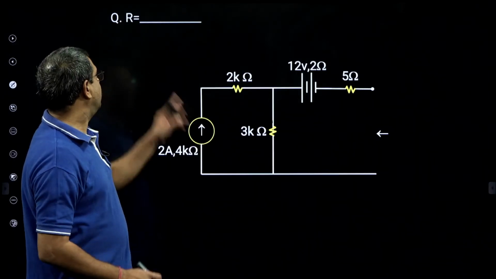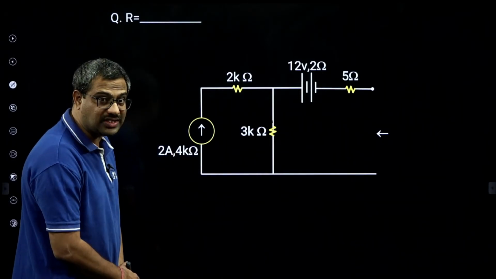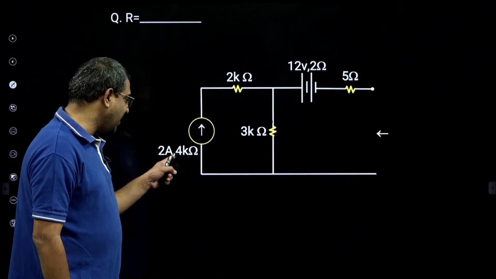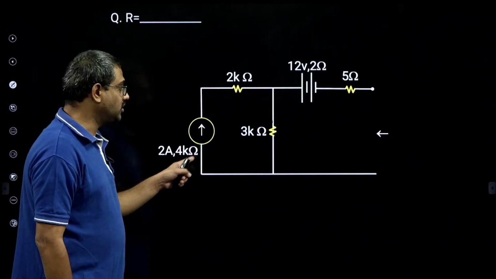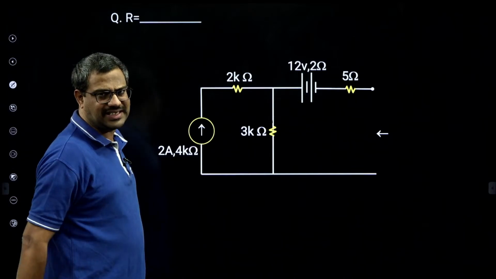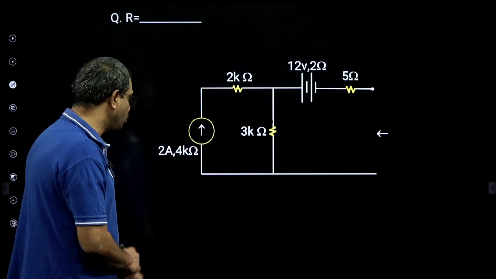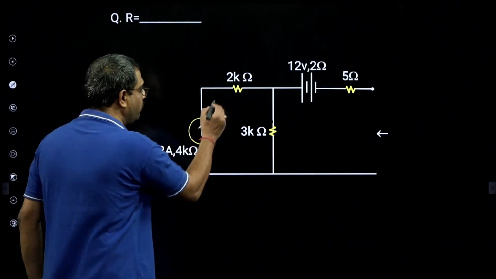What is R total seen from there? But this time you see these are practical sources. Why are they practical? Because they have internal resistance. This is also a practical source with internal resistance. So we should include that resistance in the analysis. Chalo, what will I do? 2 ampere 4 kilo means, what is the meaning?